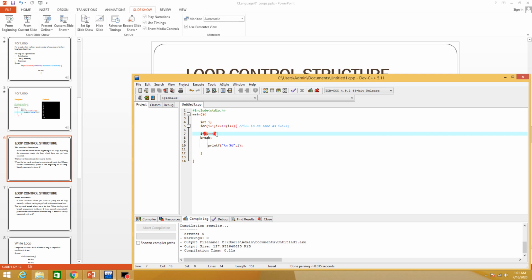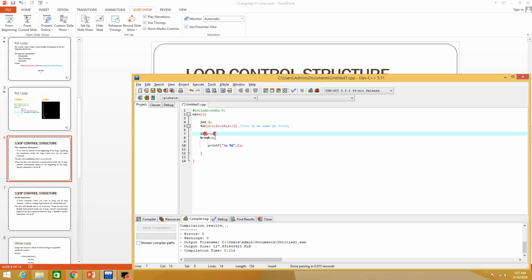This will be false, and therefore this will not be executed, and 3 will be printed. If i is 1, this will not be executed. If i is 2, this will not be executed. If i is 3, this will not be executed.